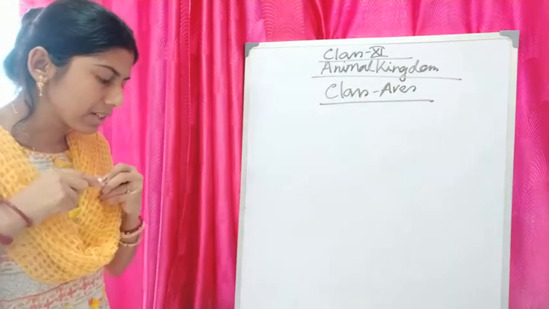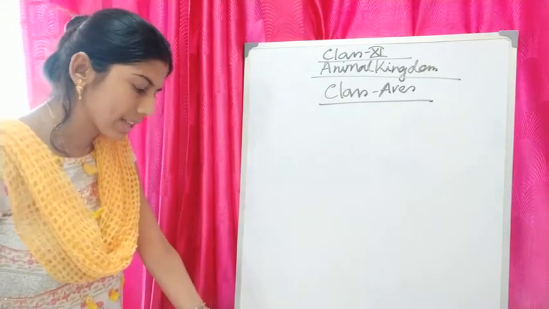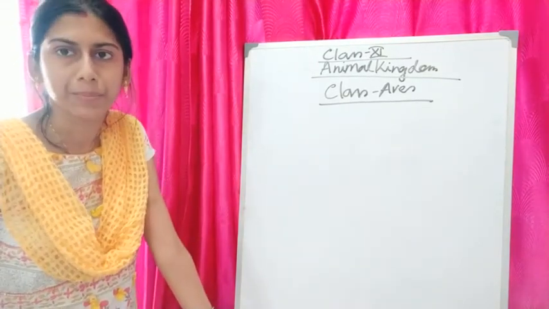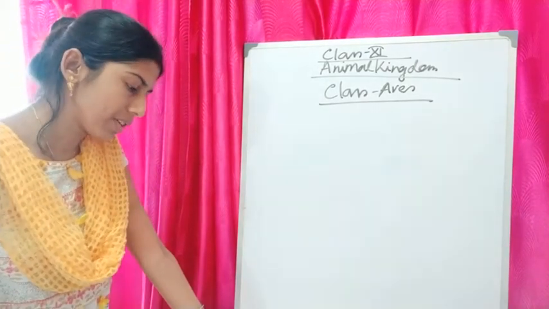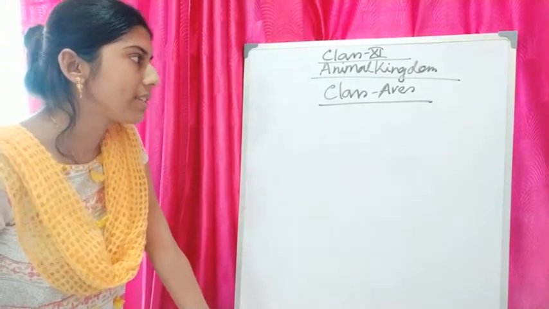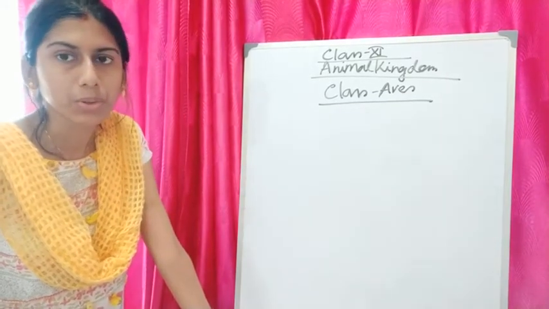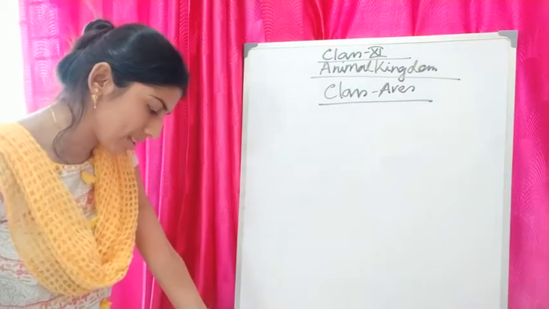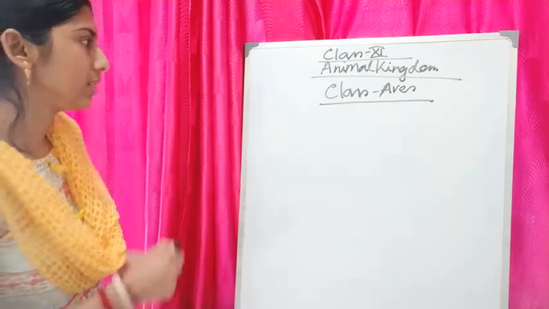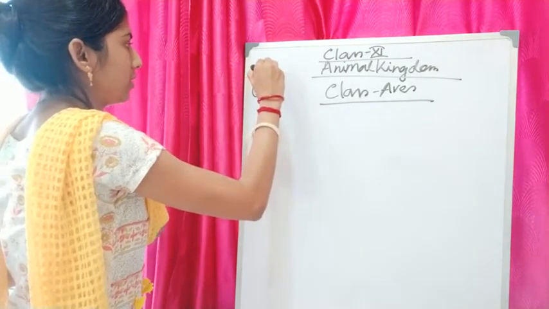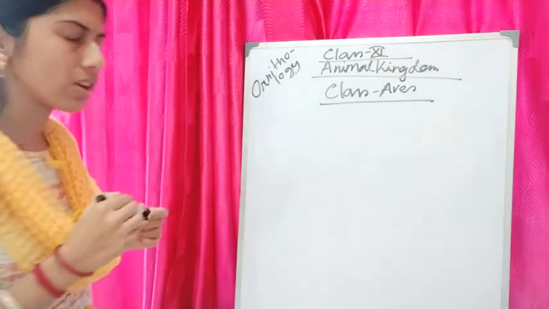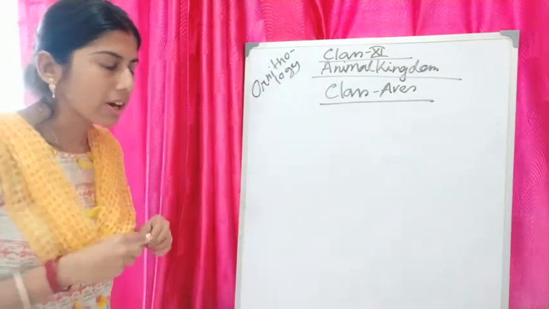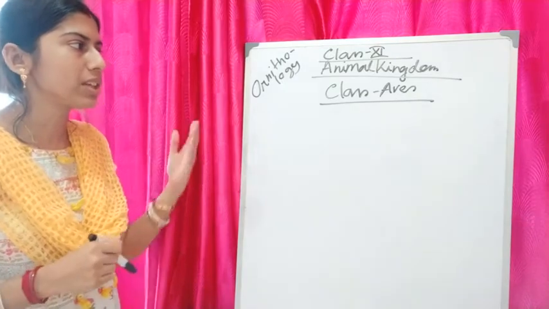In my previous classes we have read about the class Amphibia and class Reptilia. So what are the characteristic features of class Aves? Under class Aves mainly birds come, and the study of birds is called ornithology. And what are the main features of this class Aves?